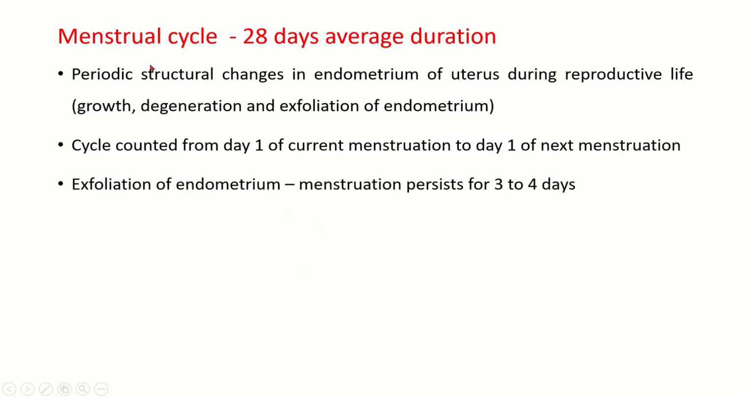So now coming to the menstrual cycle, average duration is 28 days, but it might vary in different females. It is defined as periodic structural changes in endometrium of uterus during reproductive life. They include growth, degeneration and exfoliation of the endometrium. Cycle is counted from day 1 of current menstruation to the day 1 of next menstruation. So exfoliation of the endometrium, that is menstrual bleeding, will persist for 3 to 4 days.